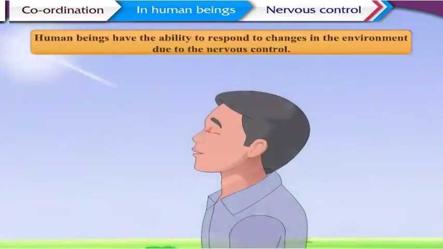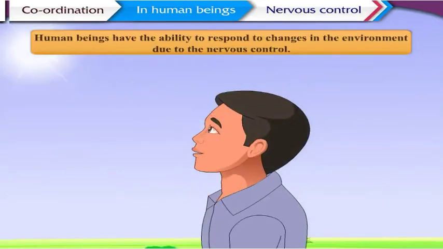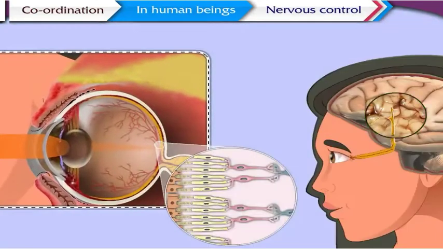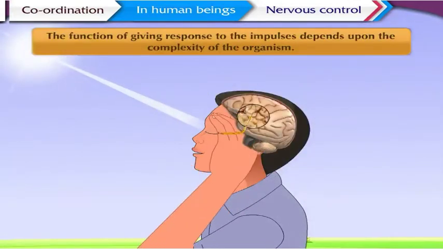Nervous control. Human beings have the ability to respond to changes in the environment due to the nervous control. Depending upon the changes in the environment, impulses are created in the human body. Response to these impulses is created by the cells. This important function is carried out by the nervous control. The function of giving response to the impulses depends upon the complexity of the organism.